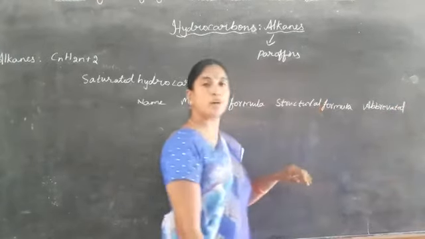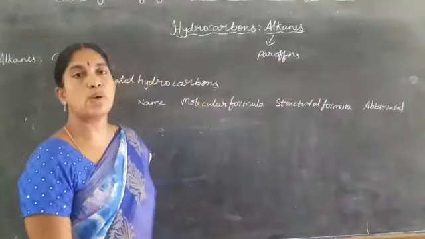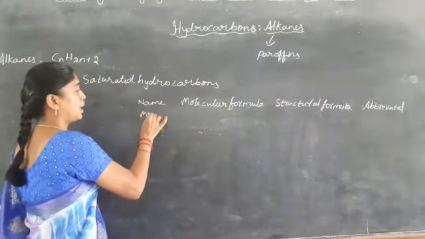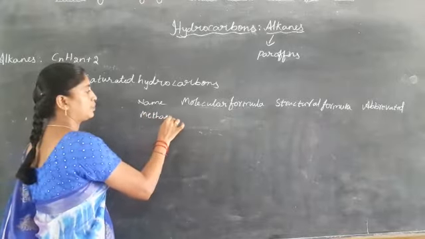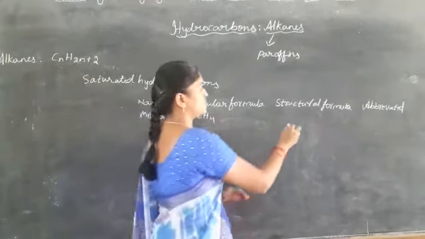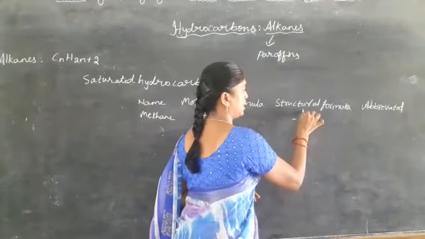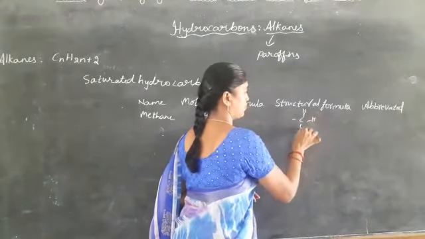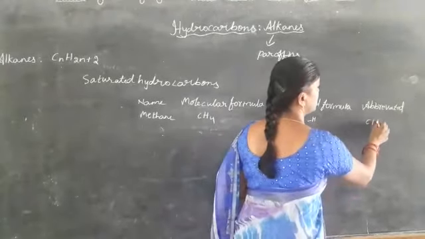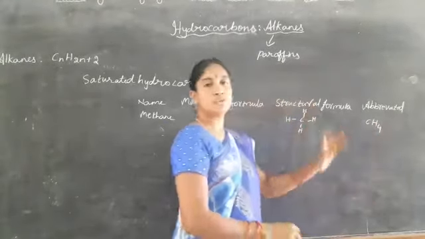The abbreviated formula is also called the condensed form. The name itself is methane. The molecular formula is CH4 and the structural formula is like this. And the abbreviated formula is C with 4 hydrogens.